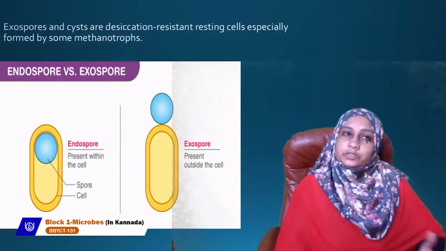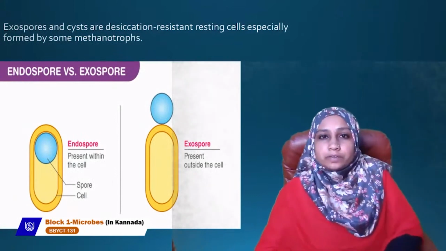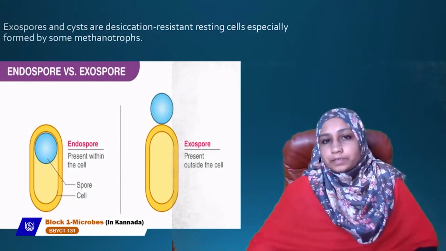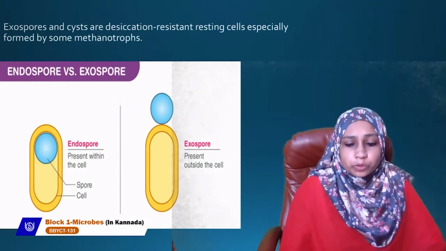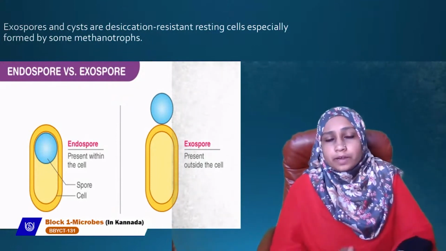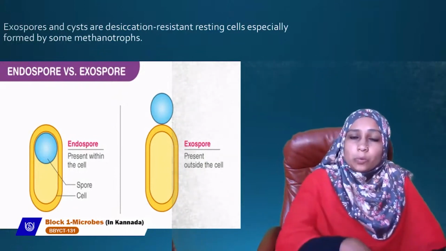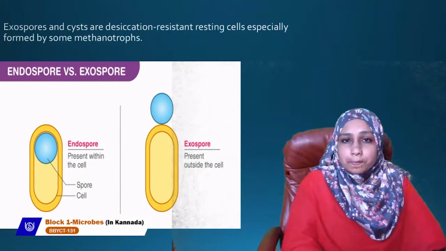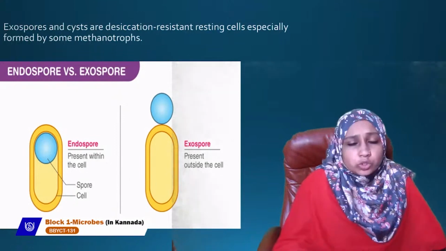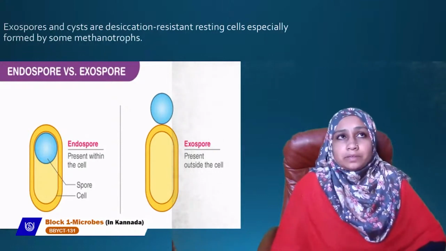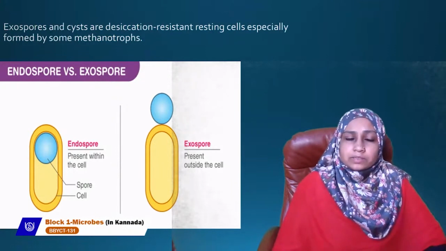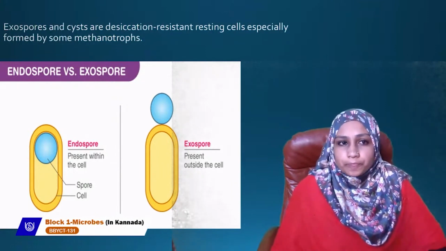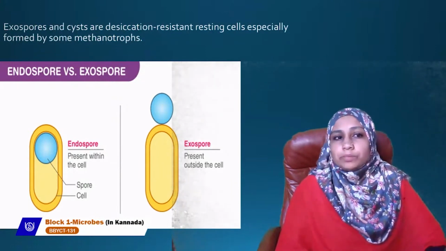So next is exospores. Exospores are the spores produced outside the parent cell. That is the difference between endospore and exospore. Endospore, endo means inside, the one that is produced inside the parent cell, we call it an endospore. Exospore is present outside the parent cell. So exospores and cysts are desiccation resistant resting cells. Usually these are formed by some methanotrophs.